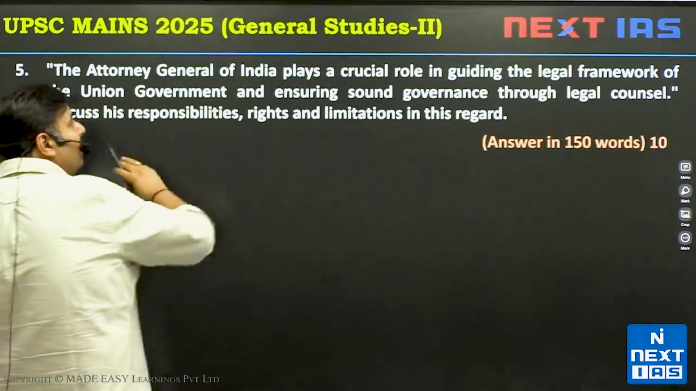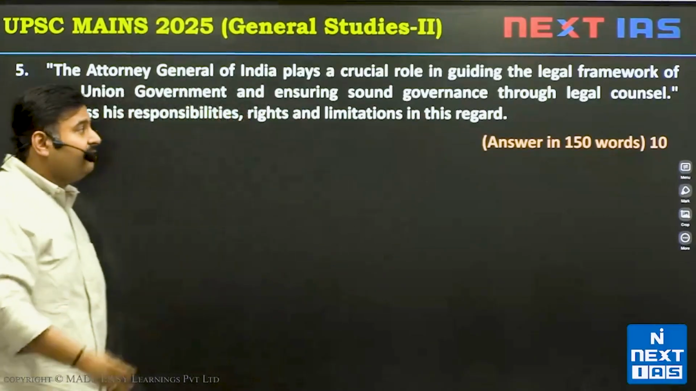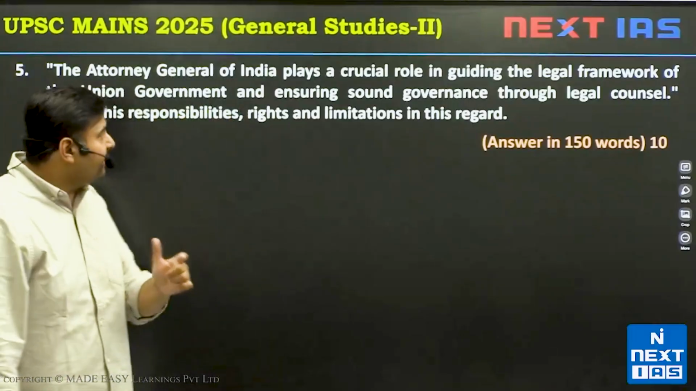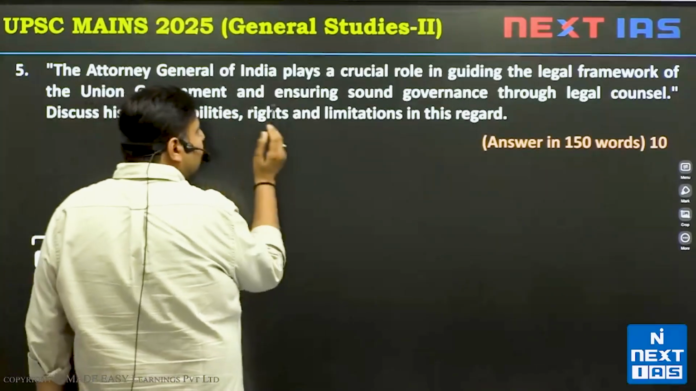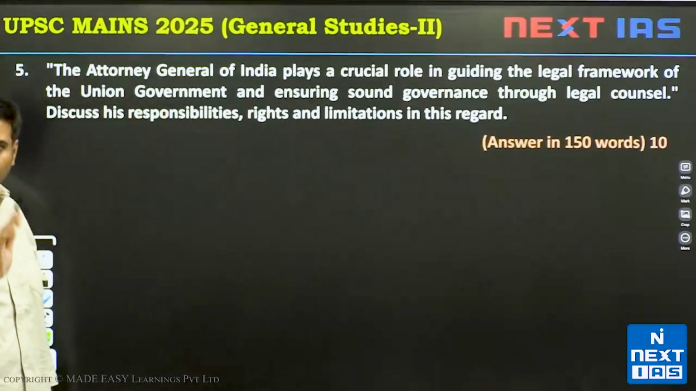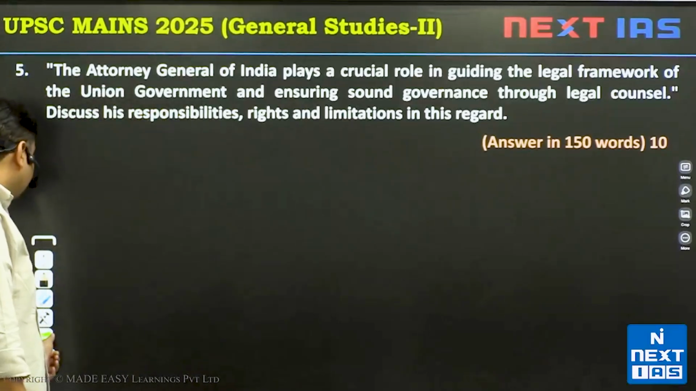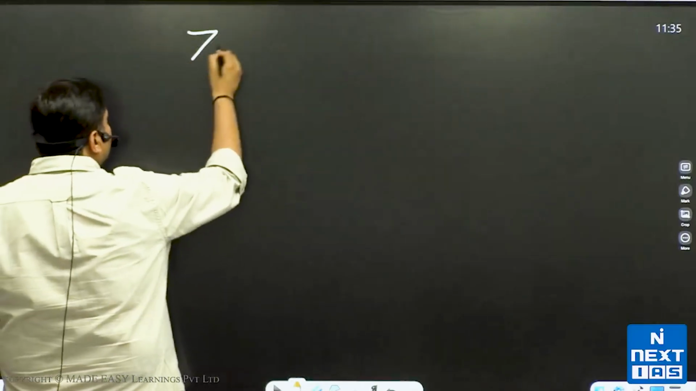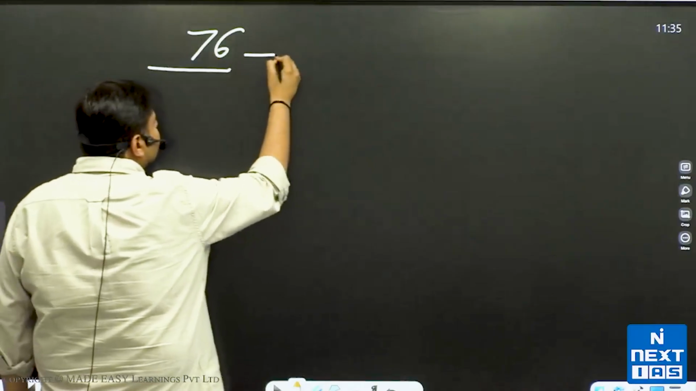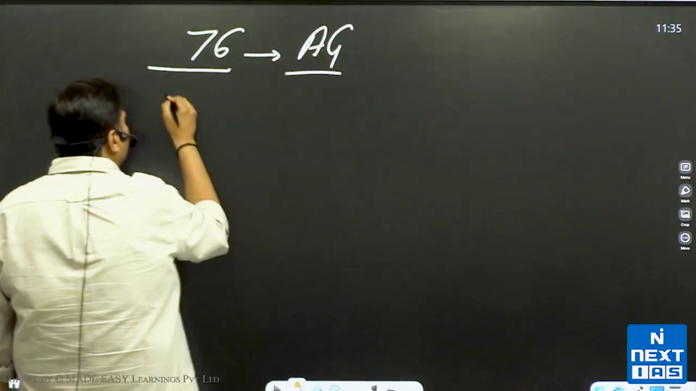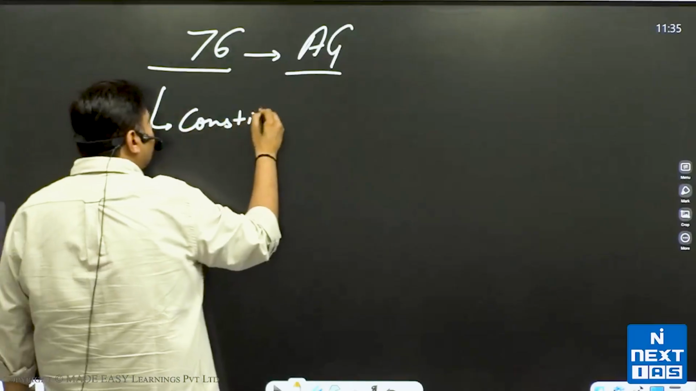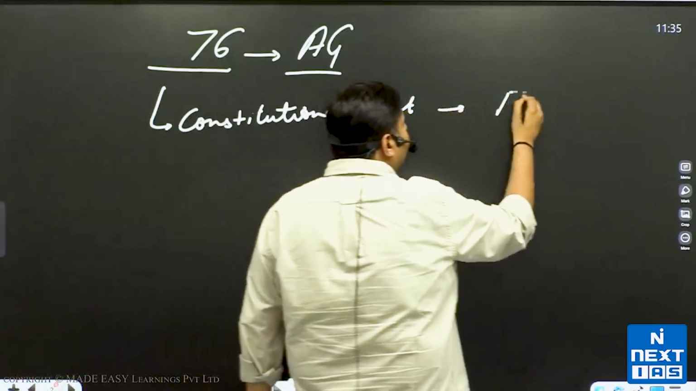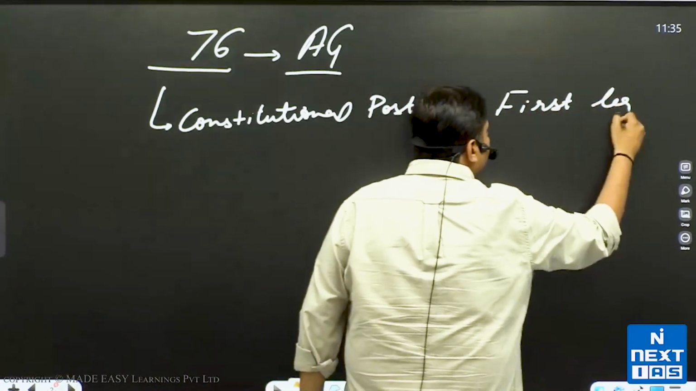You do not need to elaborate the statement, that what is the legal framework, what is the work of Union government, what is the governance. The question is, discuss the responsibilities, rights and limitations of the Attorney General. So we have to start the answer with Article 76 provides for the office of AG, which is a constitutional post, as the first legal officer